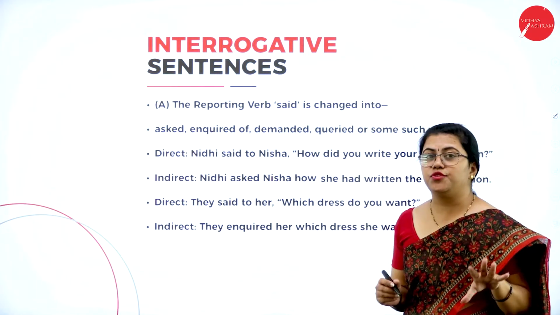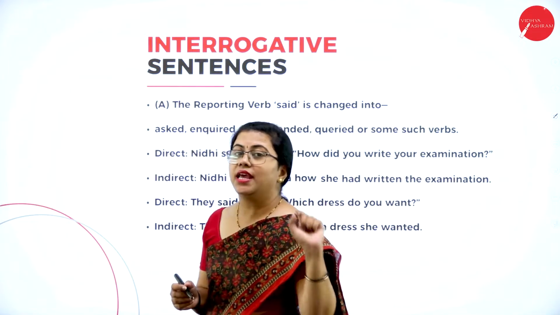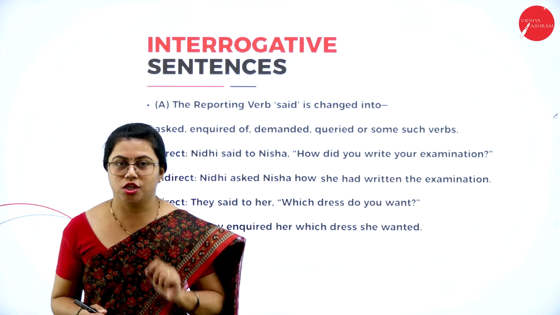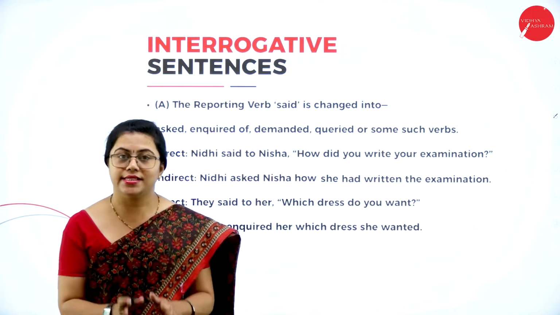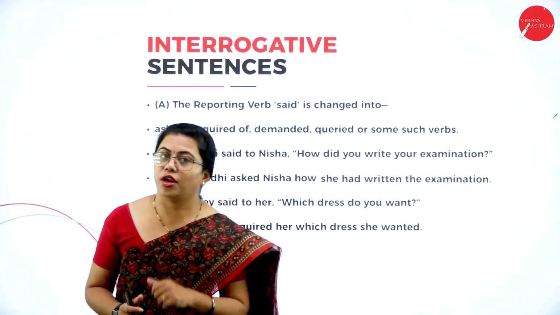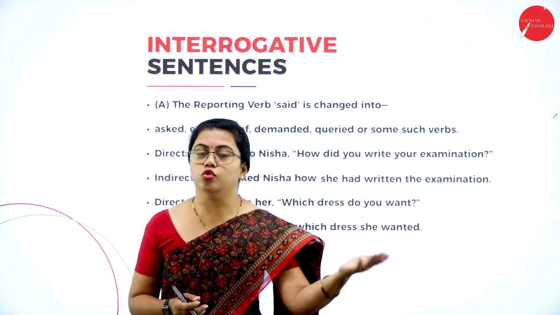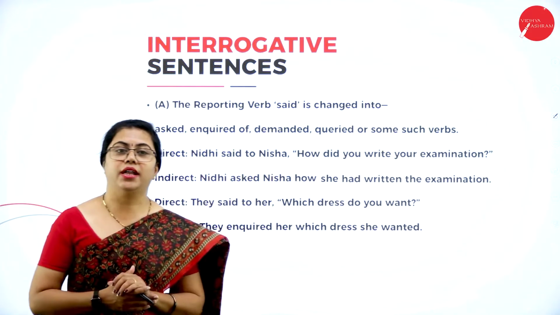So now how do you change an interrogative sentence to indirect speech? What is an interrogative sentence? Any sentence that you use to ask questions. Any sentence that has a subject and ends with a question mark at the end of the sentence is called an interrogative sentence. It starts with a questioning word like why, what, how, who, like this.